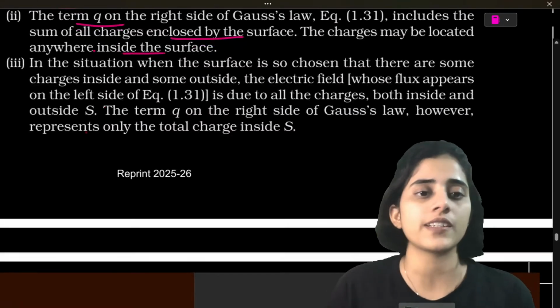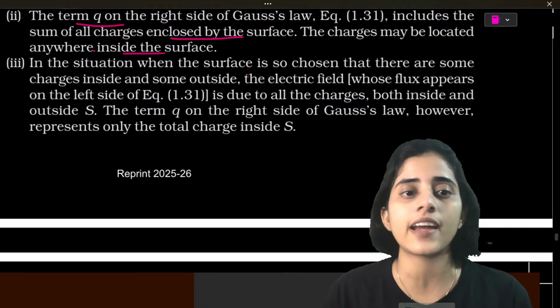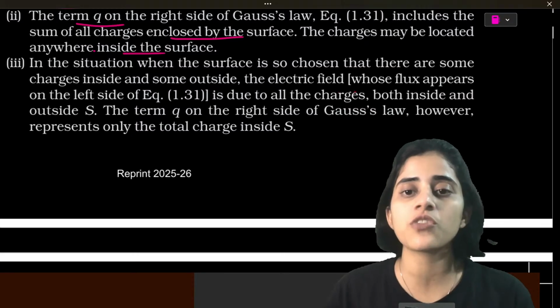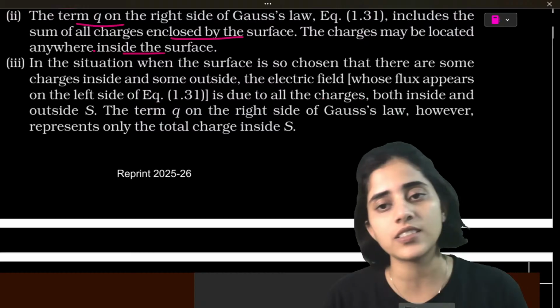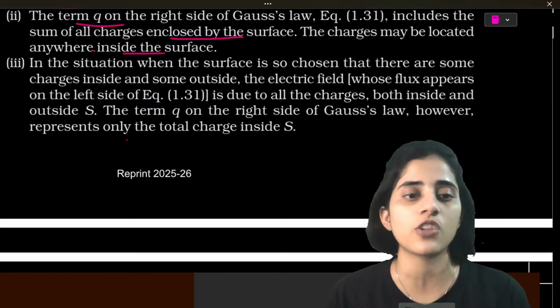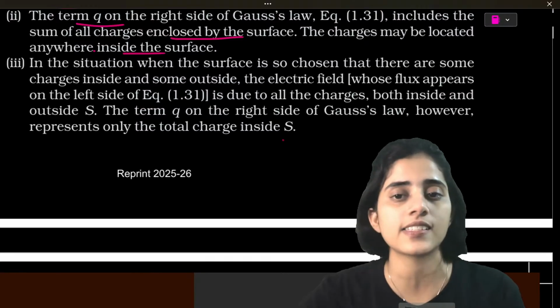Let's look at the third point. In the situation when the surface is so chosen that there are some charges inside and some outside, the electric field whose flux appears on the left side is due to all the charges both inside and outside. The term Q on the right side of Gauss law, however, represents only the total charge inside S.